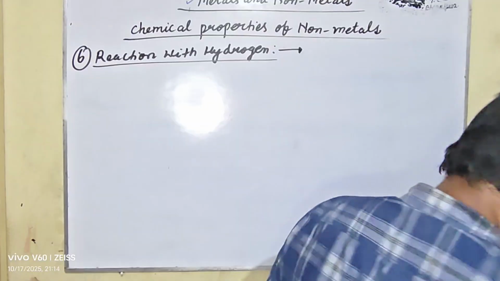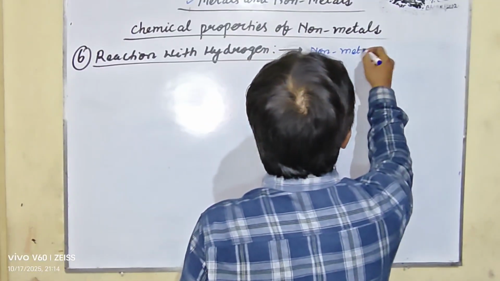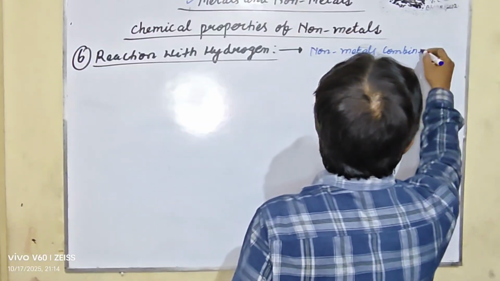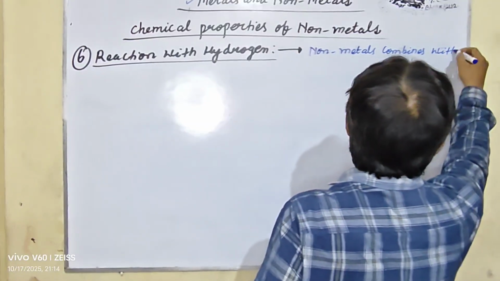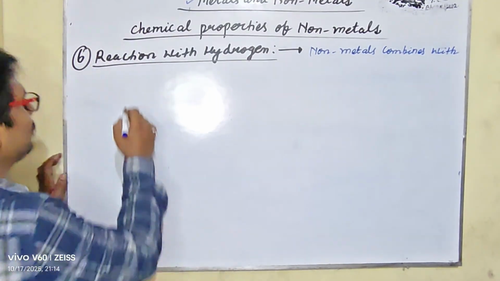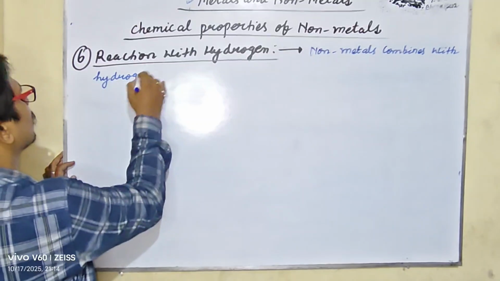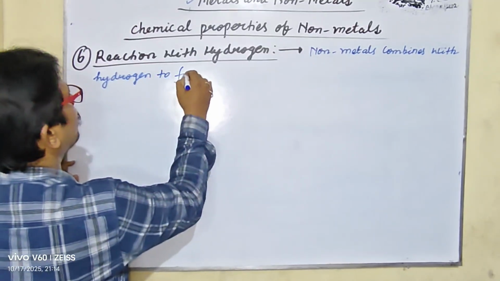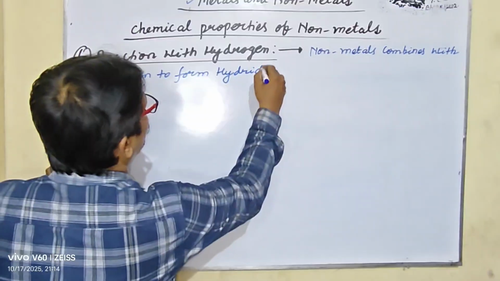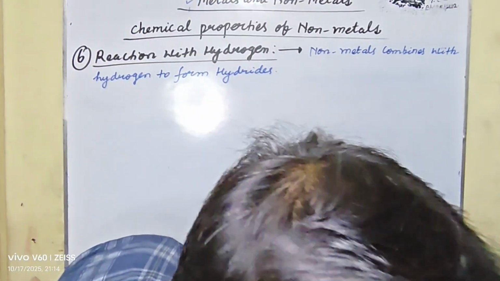Non-metals combine with hydrogen to form hydrides. So here are some examples.